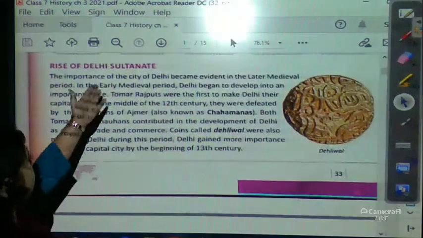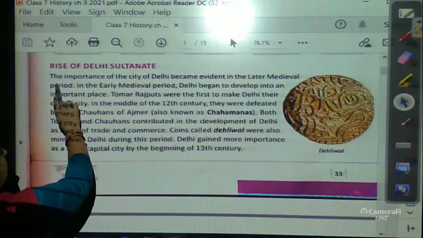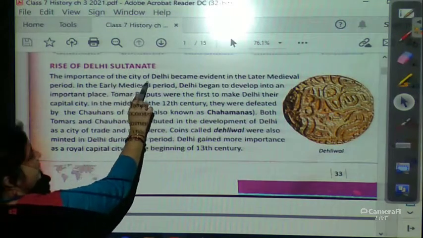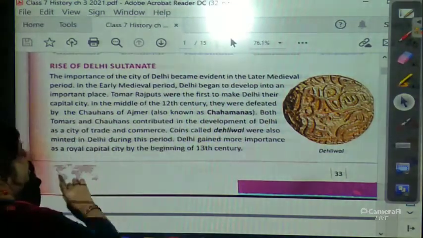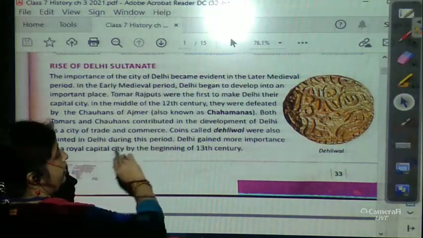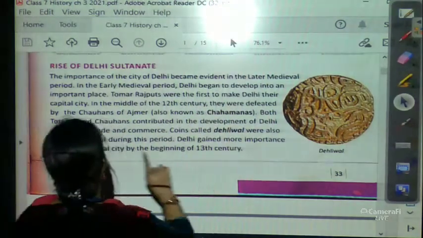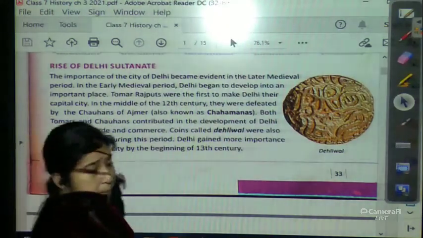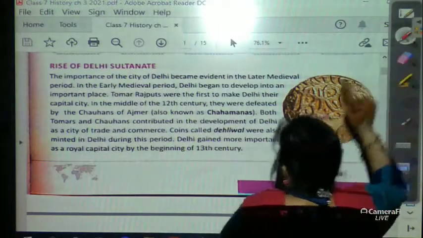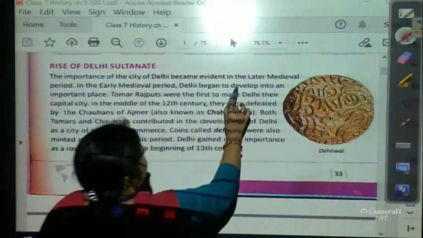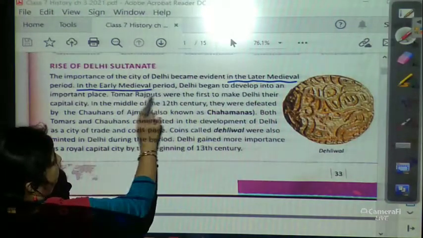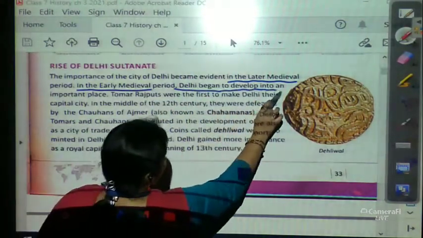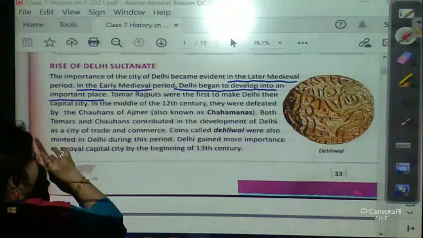Now the rise of the Sultanate. The importance of the city of Delhi became evident in the later medieval period. In the early medieval period, Delhi began to develop into an important place.